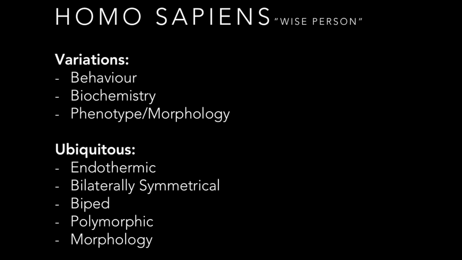However, they do share certain characteristics, such as they are all endothermic, bilaterally symmetrical, they're bipedal, which means they walk on 2 feet, they're polymorphic, which means they can be classified in multiple groups, for example, race and sex. And I put morphology in both categories because it does vary, however, it is very similar.